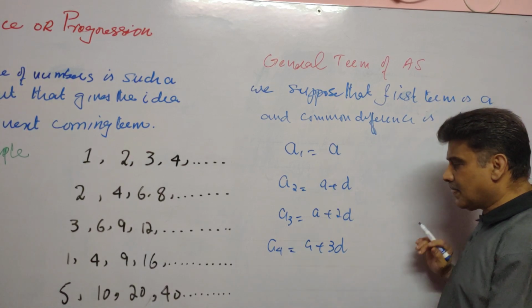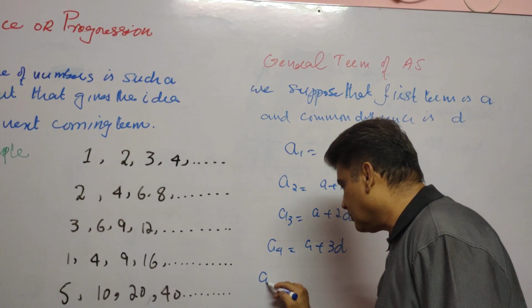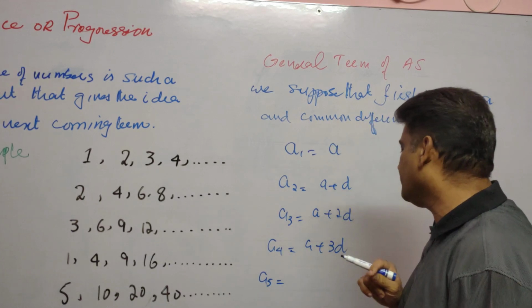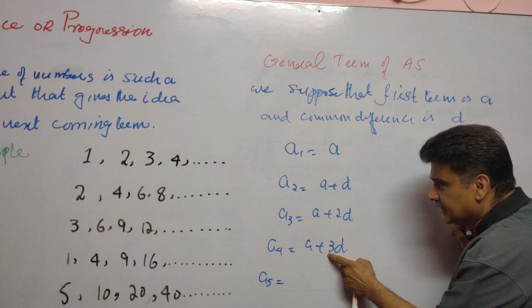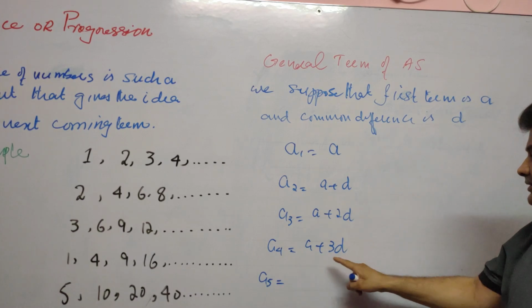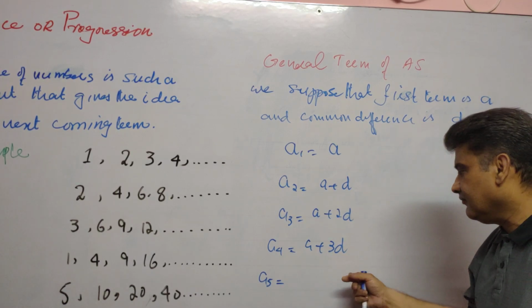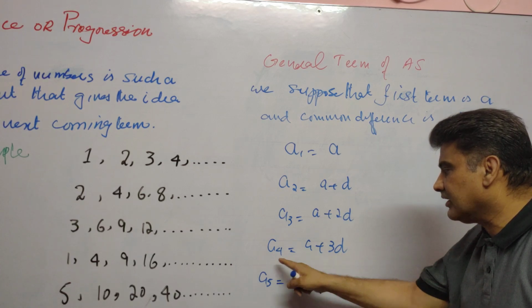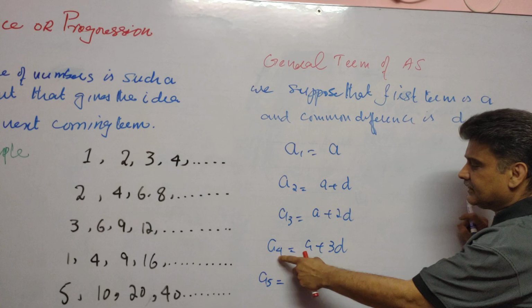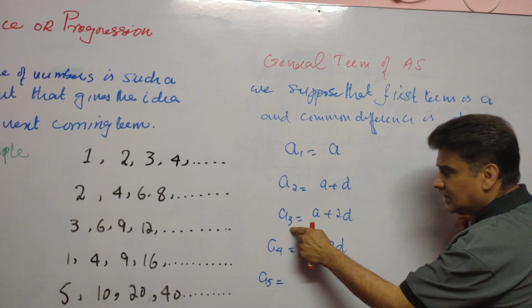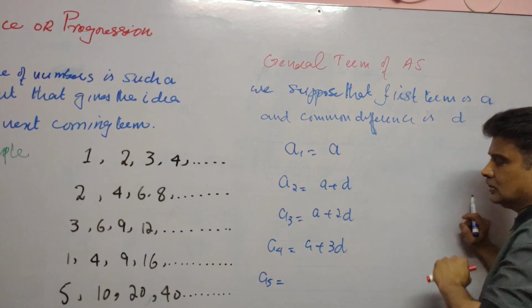The fifth term, a5, will be equal to... for every next term, the multiple of d is 1 less than the number of the term. If the term is 4th, the multiple of d is 3. If the term is third, the multiple of d is 2, and so on.